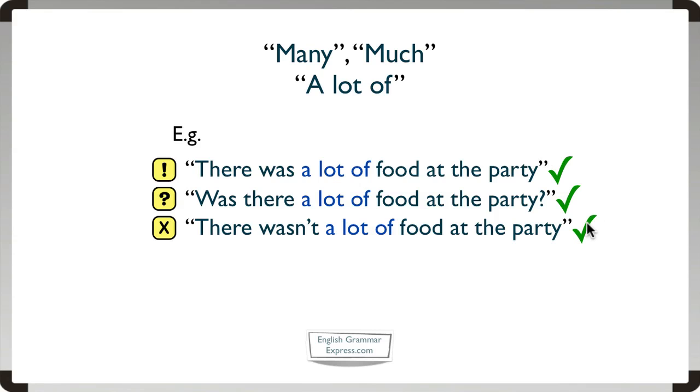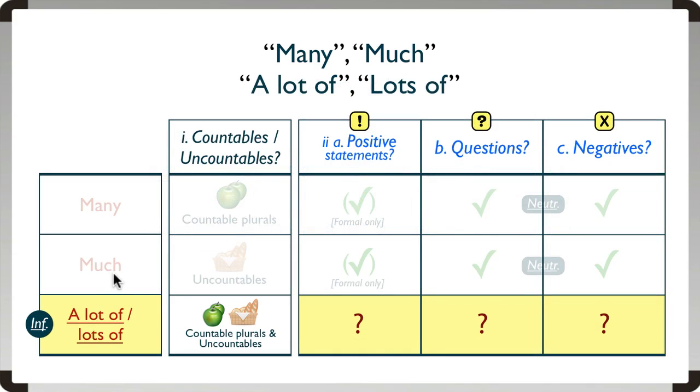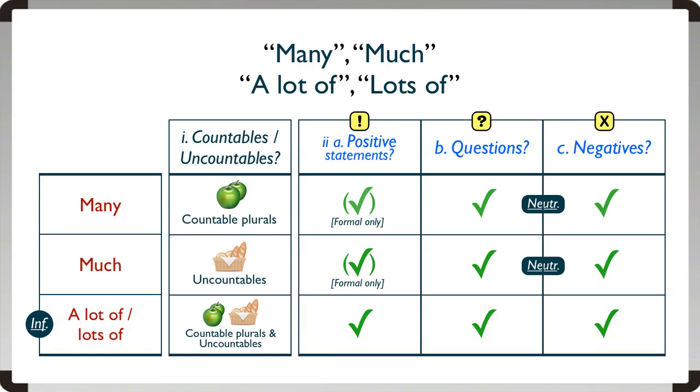All three sentences work. So let's now finish our table. A lot of and lots of in the positive is fine. In the question, it's also fine. And in the negative, it's fine again. So that's the end of the lesson.